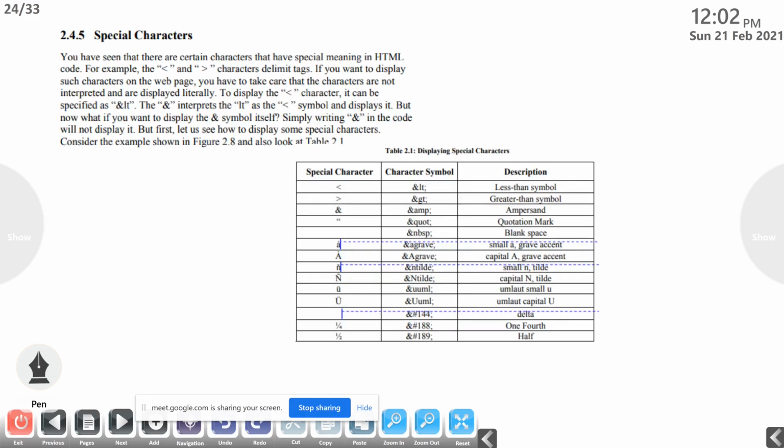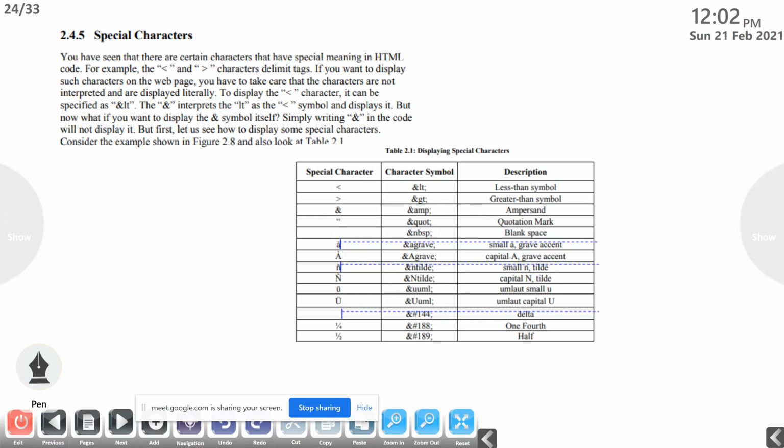Okay. The next one, special characters. You have seen that there are certain characters that have special meaning in HTML code. For example, the less than symbol and the greater than symbol are used as delimiters. If you want to display such characters on the web page, is it possible to display the less than symbol and greater than symbol as such? Yes. For that we can use some special character codes.